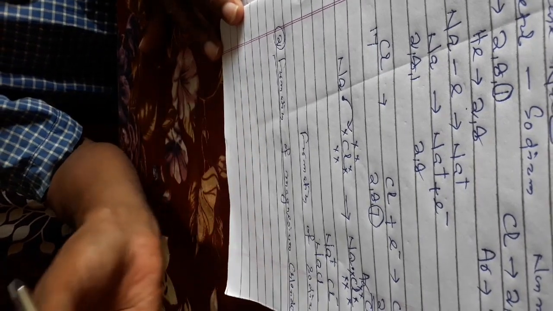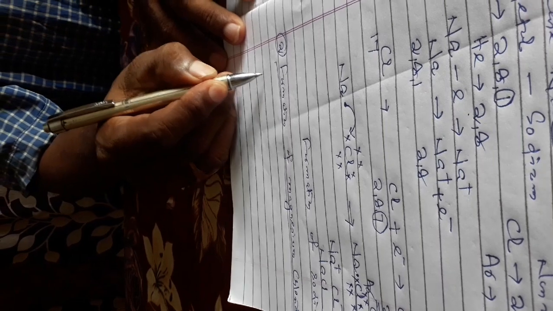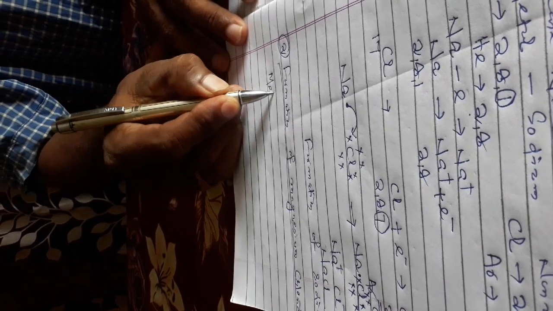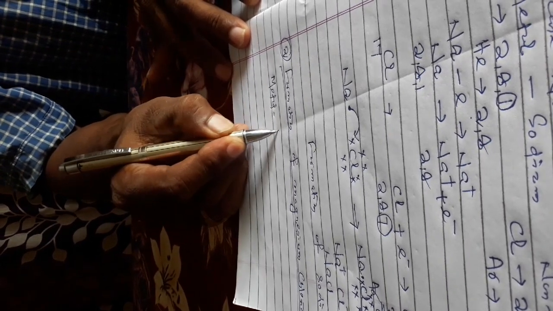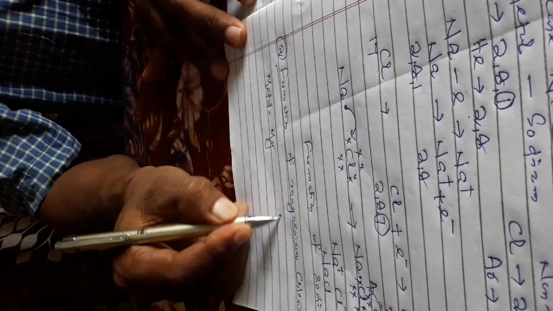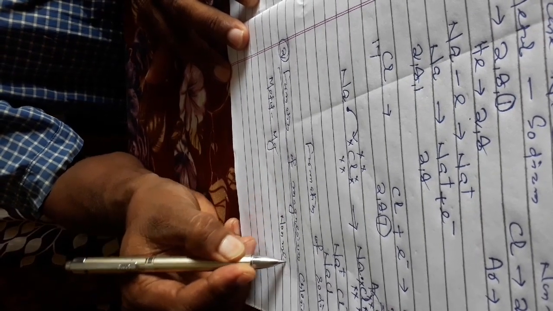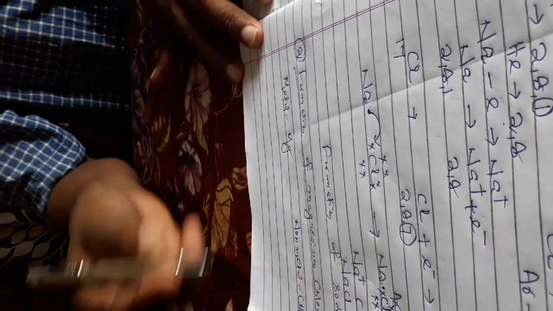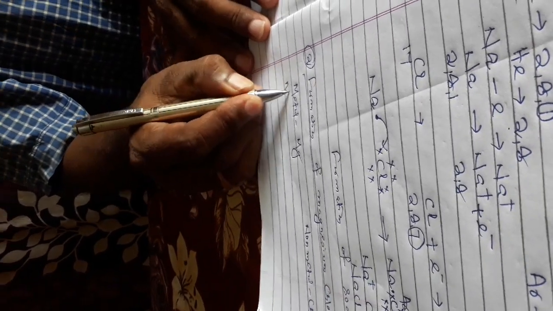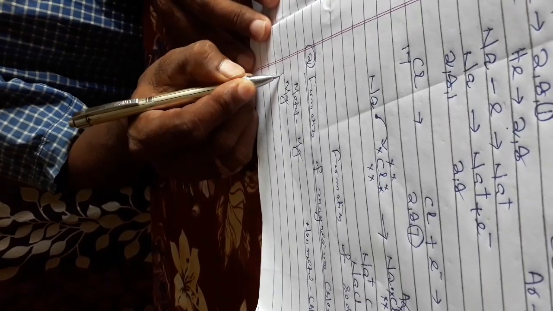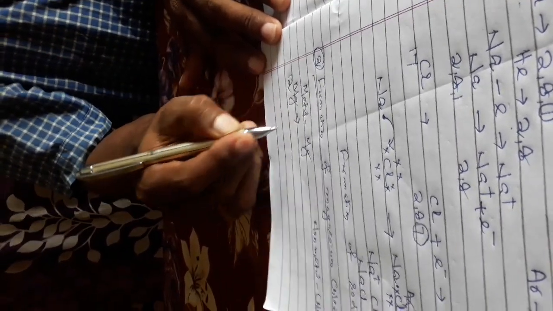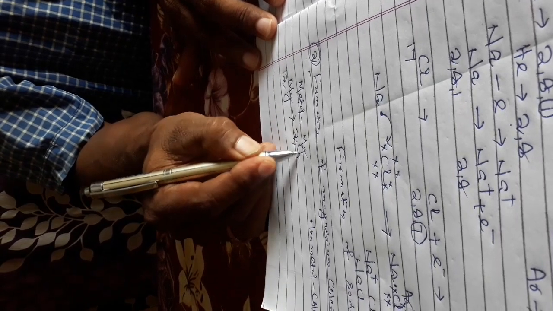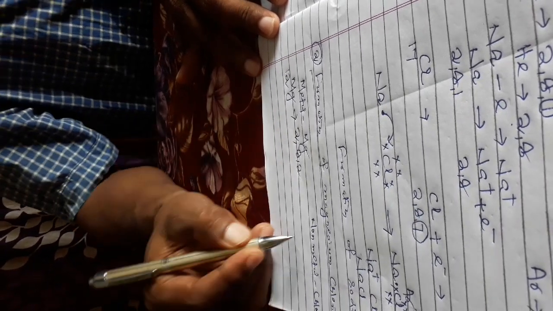Here the metal is magnesium and the non-metal is chlorine. Magnesium has atomic number 12, and its electronic configuration is 2, 8, 2.